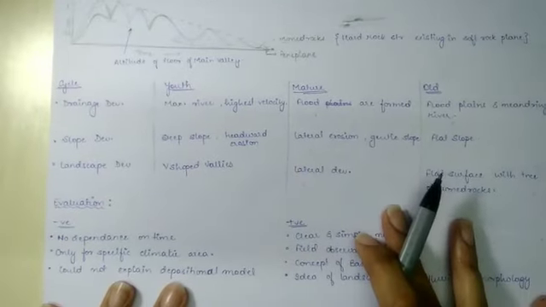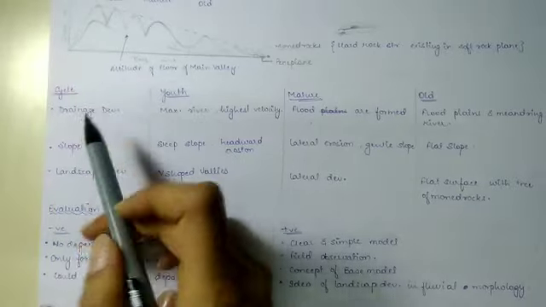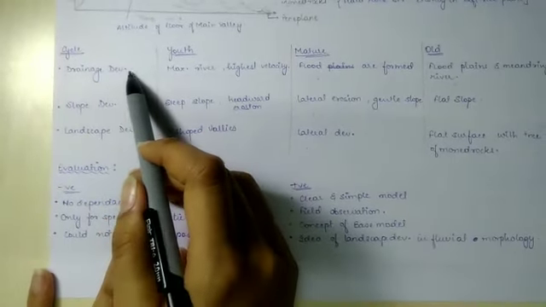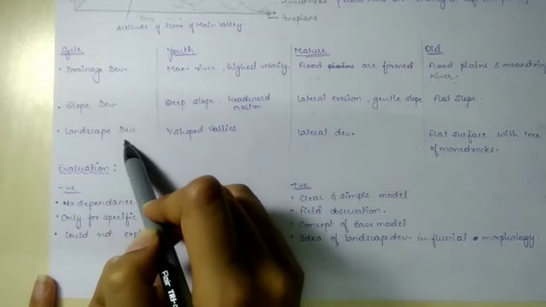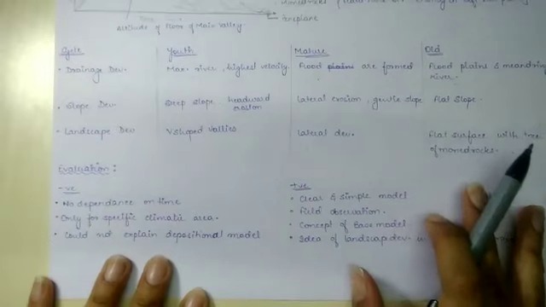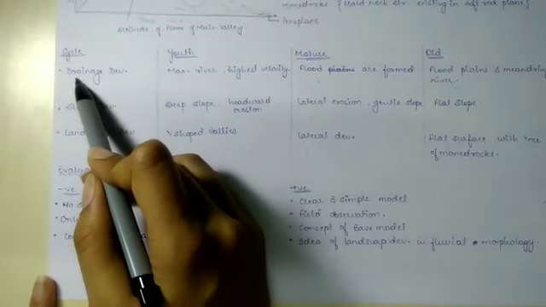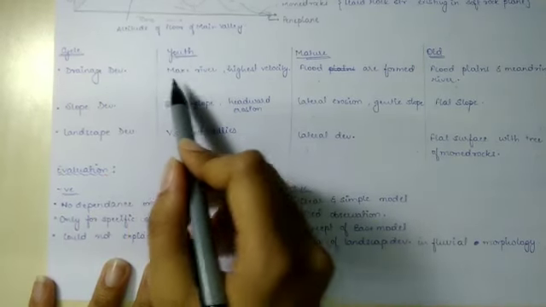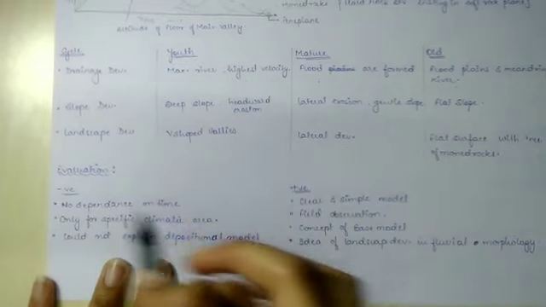According to these three, that is structure, time, and process, he gave three cycles: cycle of drainage development, cycle of slope development, and cycle of landscape development. In the cycle of drainage development, in the youth stage we will see that there are maximum number of rivers, and they have highest velocity because the slope is steep.